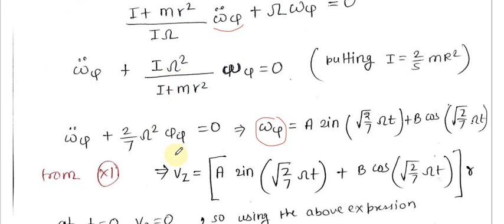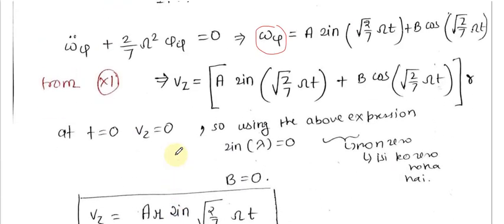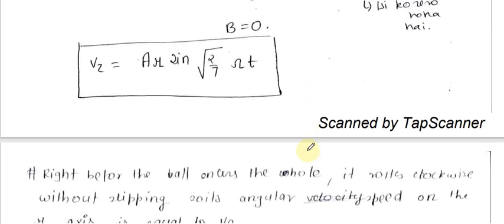So omega psi is equal to Vz by r. We are repeatedly using the 11th relation. Now at t equal to 0, Vz is equal to 0, which means this is equal to 0 at t equal to 0, and at t equal to 0 this is also equal to 0. But this term is non-zero, so b has to be 0. So I can just say that the equation of motion for Vz is a r sine root 2 by 7 omega, capital omega t.